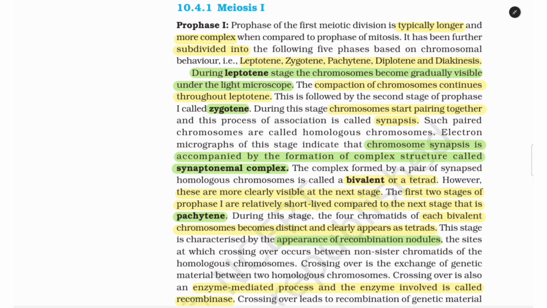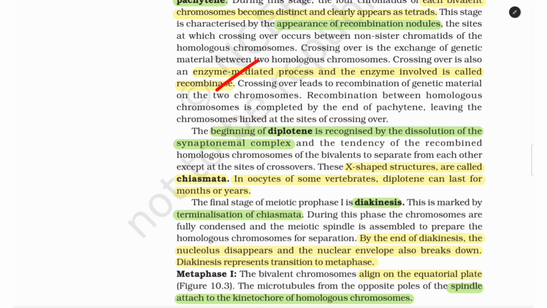Crossing over is also an enzyme mediated process, and the enzyme involved is called recombinase. Crossing over leads to recombination of genetic material on the two chromosomes. Recombination between homologous chromosomes is completed by the end of pachytene, leaving the chromosomes linked at the sites of crossing over. The beginning of diplotene is recognized by the dissolution of the synaptonemal complex and the tendency of the recombined homologous chromosomes of the bivalents to separate from each other except at the sites of crossovers.